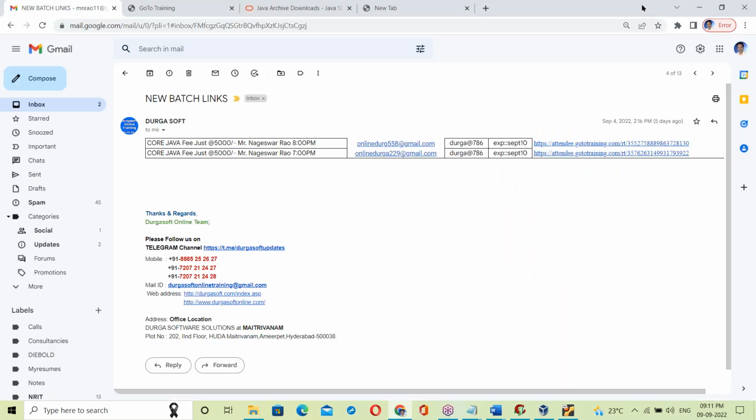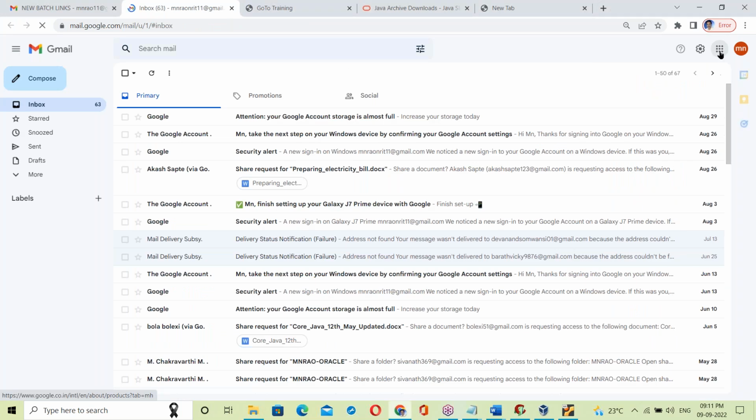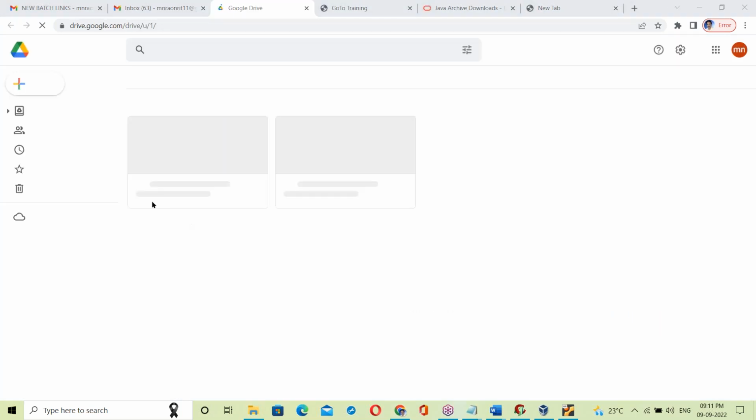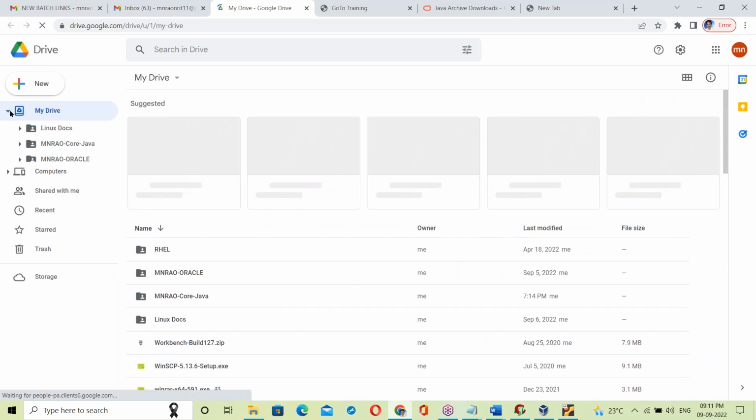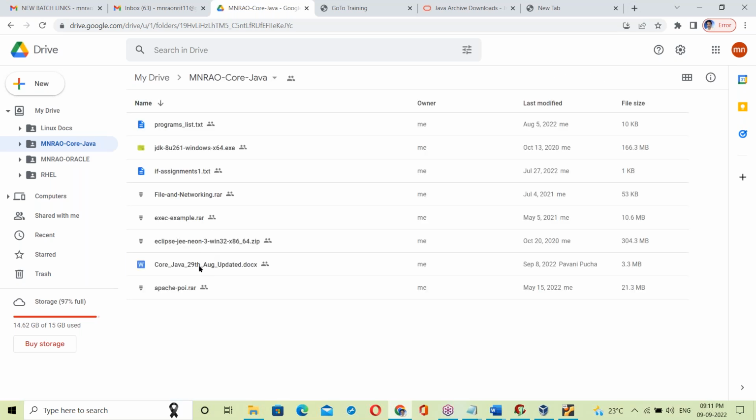One second, let me show the Google Drive. This is the Drive shared with you, Mentra Core Java. This is the JDK software, your class documents, Eclipse, the material, and everything is shared here. From this you can download it.